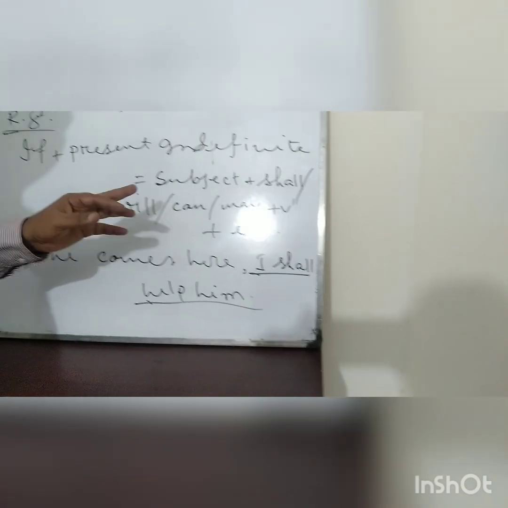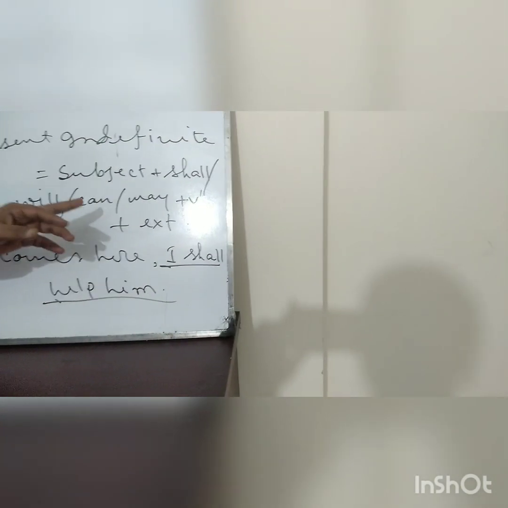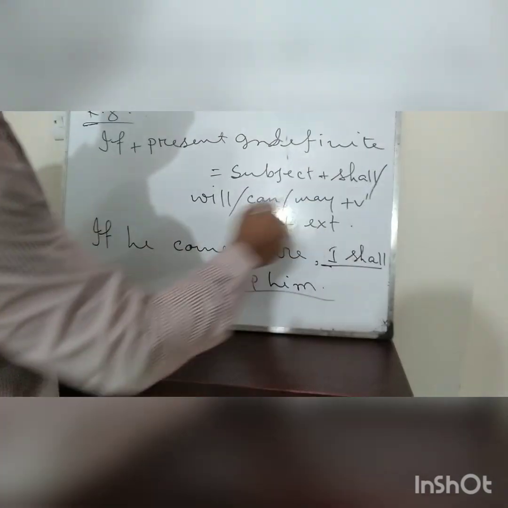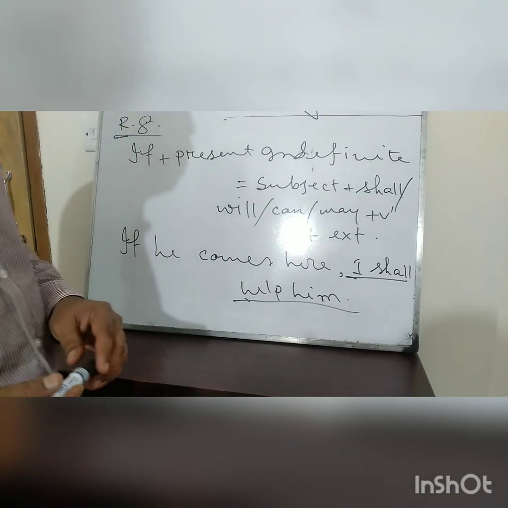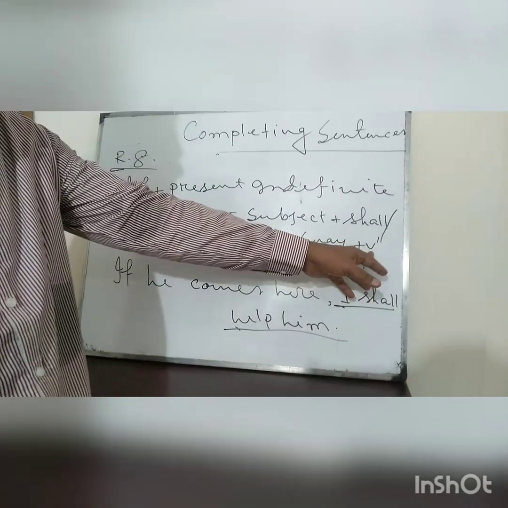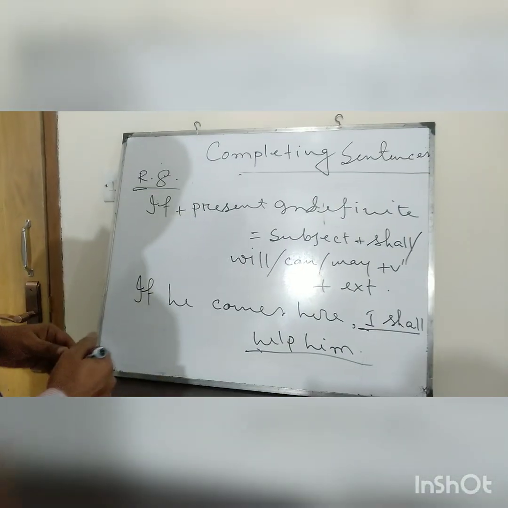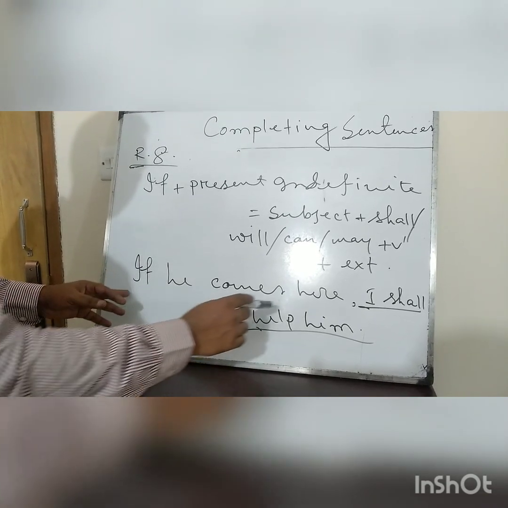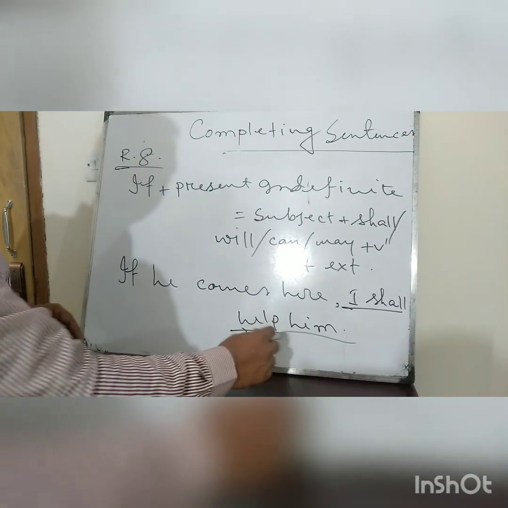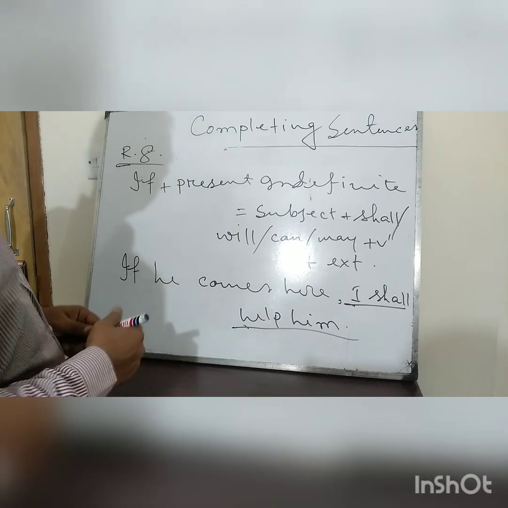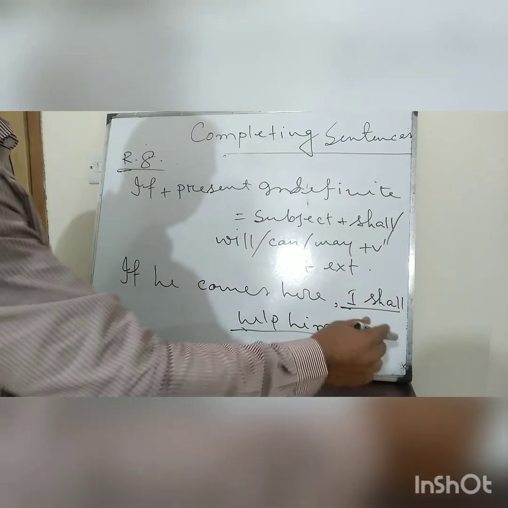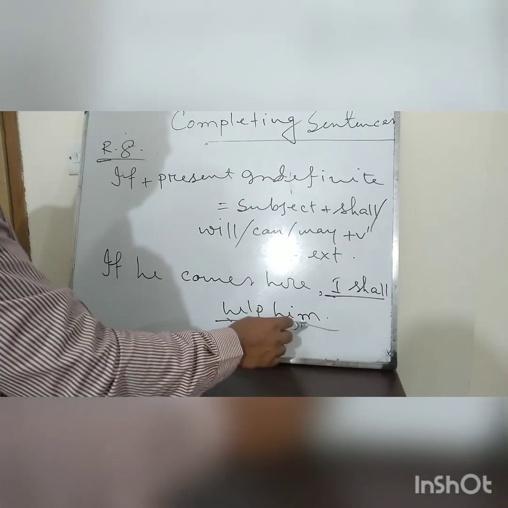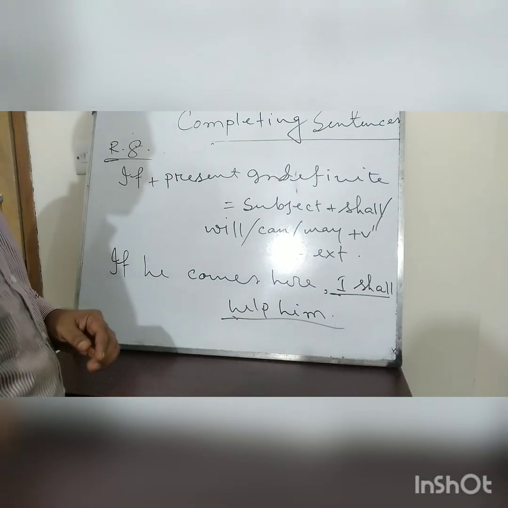You will of course keep it in mind that these are all modal auxiliary verbs, and after modal auxiliary verbs, the verb will always be in the present form. We will look at an example. If he comes here, I shall help him. Instead of shall, you could also use: I can help him, I may help him. Okay.